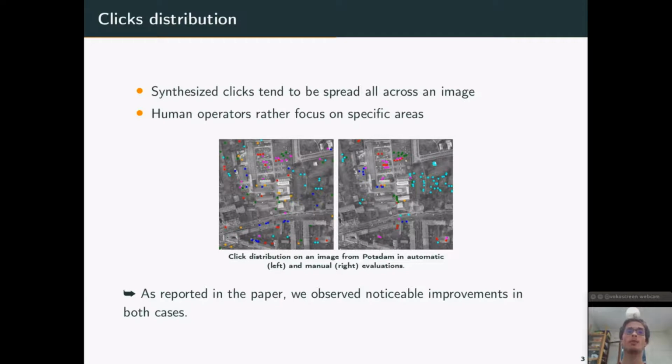But as we reported in the paper, we observed noticeable improvement of the metrics in both cases. So the two evaluation processes showed that our framework is efficient.